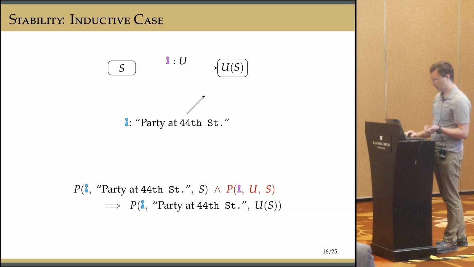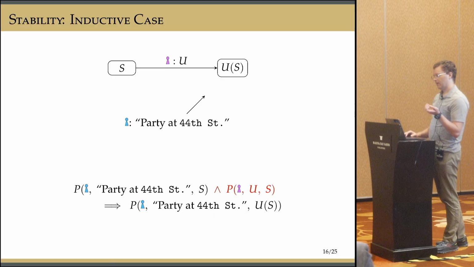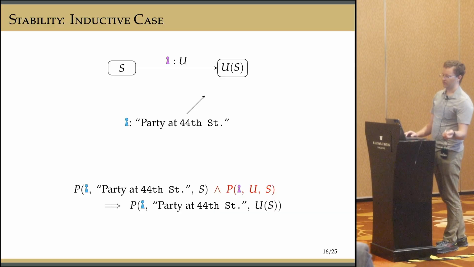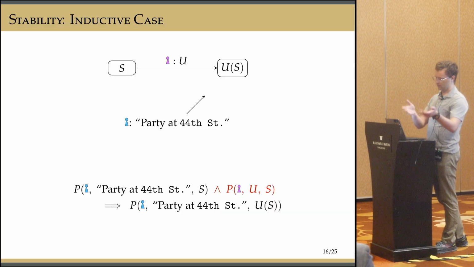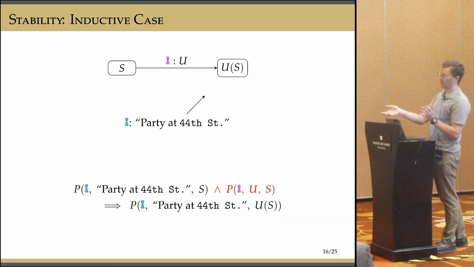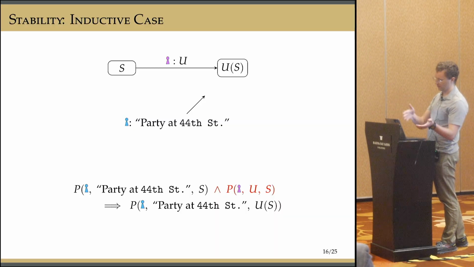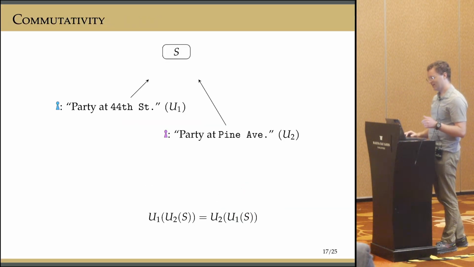That's not possible. OK, so that's basically how we're going to get this stability. And that will help us, obviously, with monotonicity, because we just consider that any state that an update applies to has to satisfy the precondition, and then we can get monotonicity.